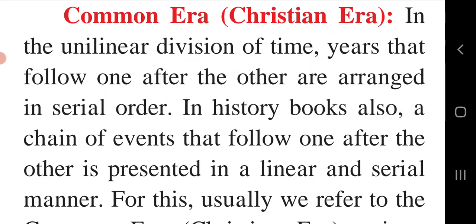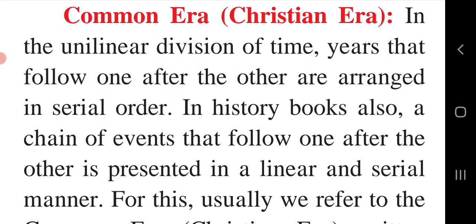Let's see what the common era is. That is the Christian era. In the unilinear division of time, years that follow one after the other are arranged in serial order. In history books, also, a chain of events that follow one after the other is presented in a linear and serial manner.